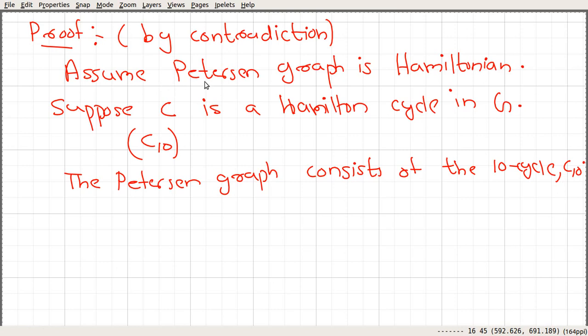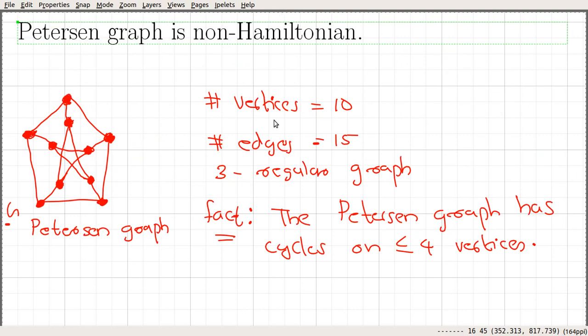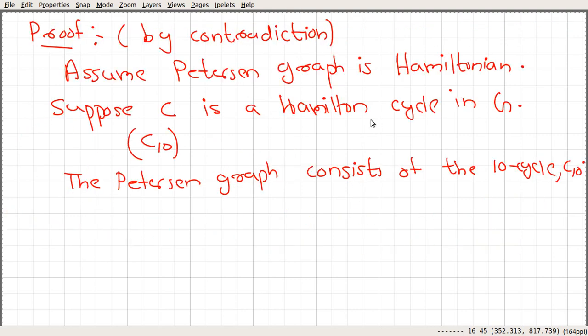Since it is Hamiltonian, there is a Hamilton cycle, and since the number of vertices is 10, the Petersen graph consists of C10. Let that cycle be v1, v2, up to v10 and back to v1.